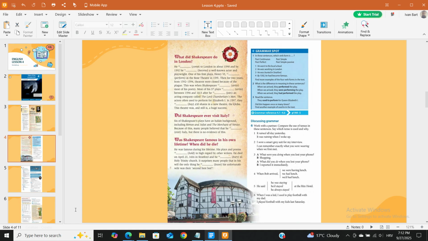2. What is the difference in meaning in these sentences? When we arrived, they performed the play. When we arrived, they were performing the play. When we arrived, they had performed the play.